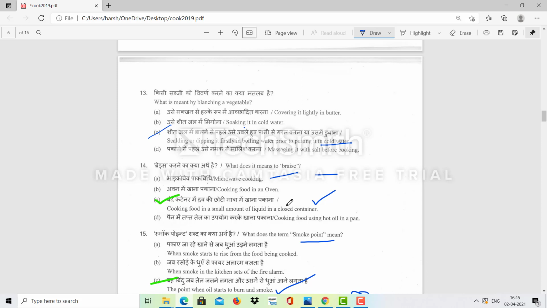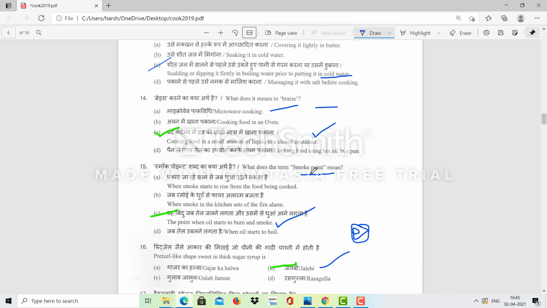Then what is smoke point? So smoke point is a process in which, when we put the oil, it starts burning, or it gives a smoky flavor, or it gives us the sense or smell of smokiness, meaning that the oil is burning. So that point is known as the smoke point.